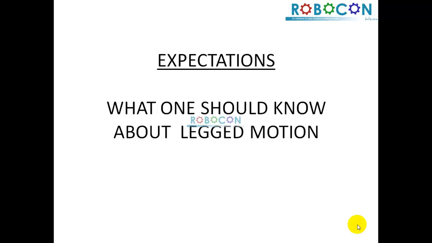The research going around the globe in legged robotics is mind-blowing and amazing, and it would not be good to teach it in a short 5 or 10 minutes. It would be better discussed in a 1, 2, or 3 days long workshop where one invites lecturers on the same.